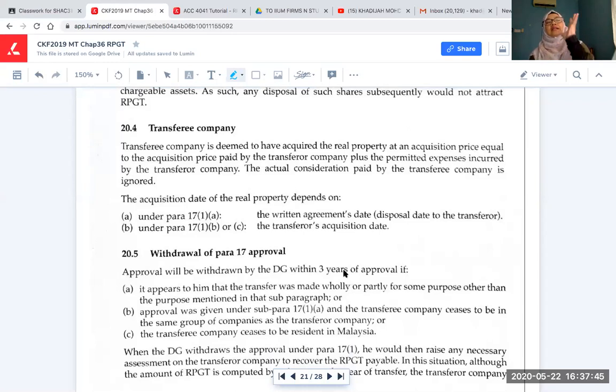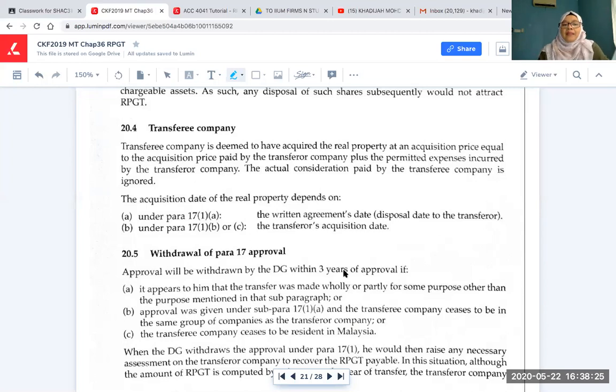For example, say company A transfers to company B, so B is the transferee, right? So the acquisition price of this transferee, in this case, you have to look at it: say you pay 1 million in shares but the property is actually worth 2 million. Right, so the one that you pay is disregarded. You have to look back at the AP of the transferor. So AP and PE of the transferor will be the acquisition price of the transferee.